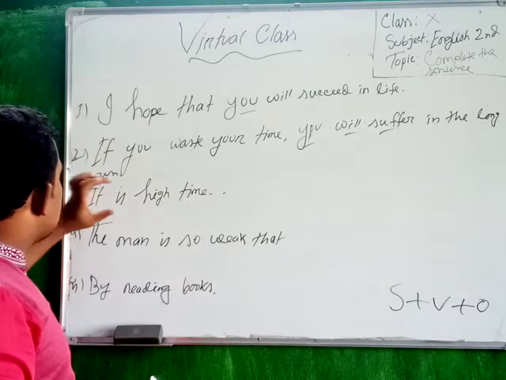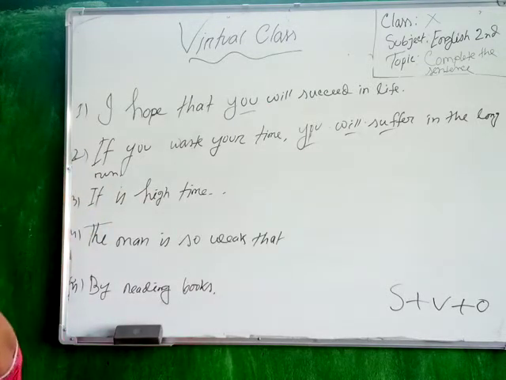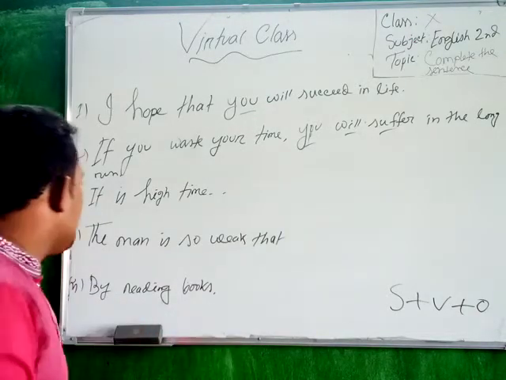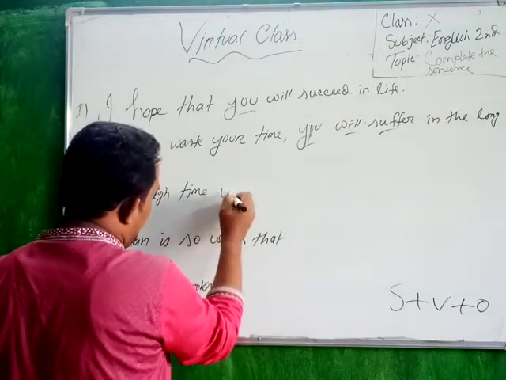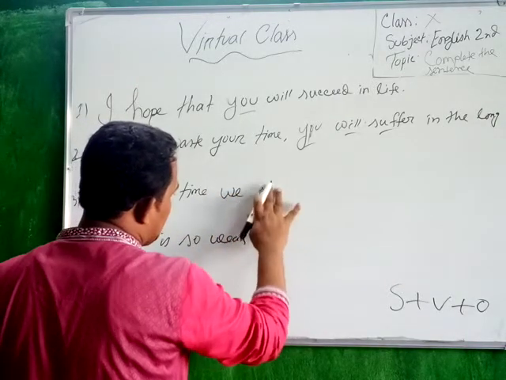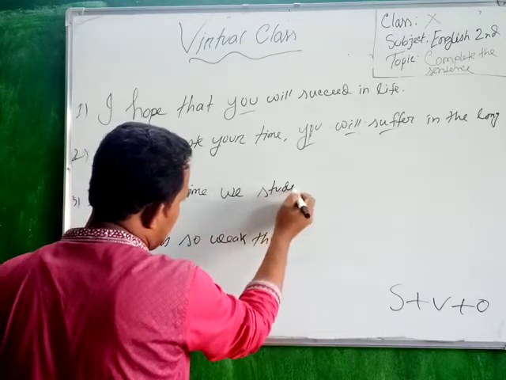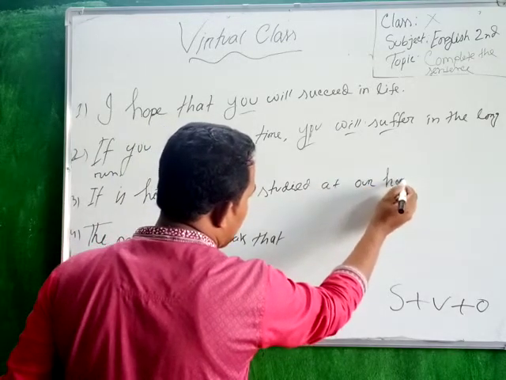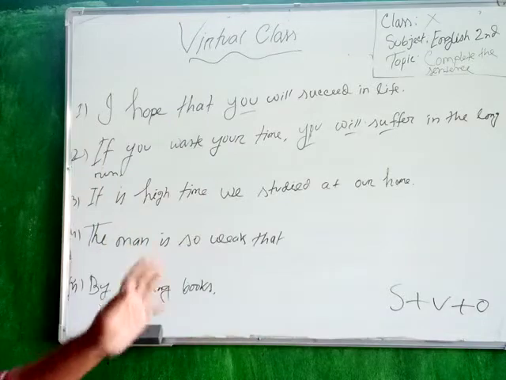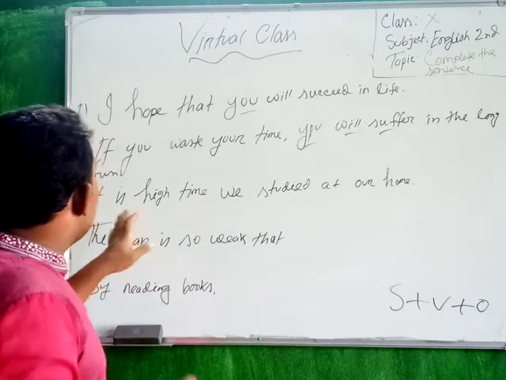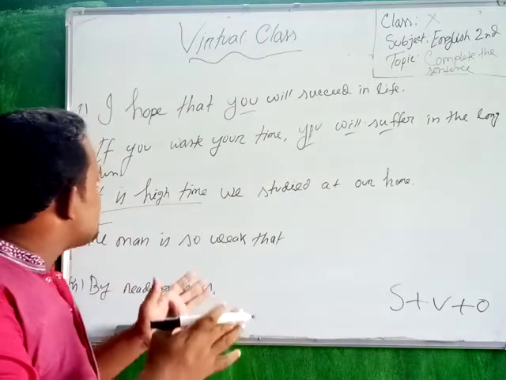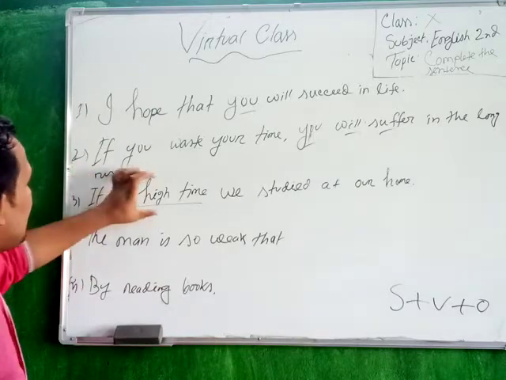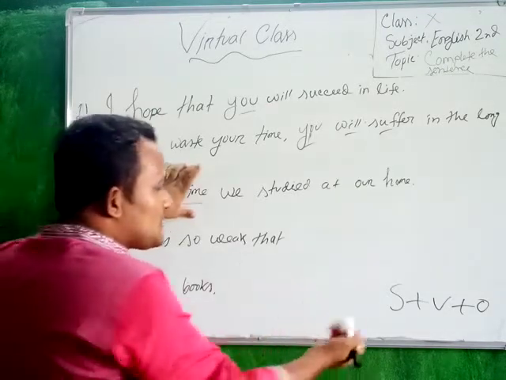Number 3: it is high time. That means it is the best time, or it is time, whatever you say. It is high time we start it at our home. It is high time we study at our home. That means "it's high time" refers to the best time. So whenever you get this phrase, you can put subject plus verb plus object.